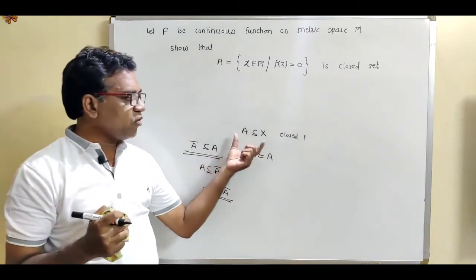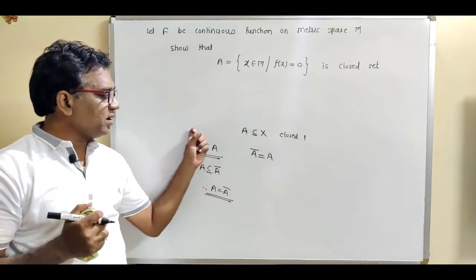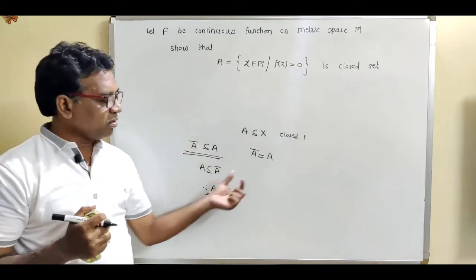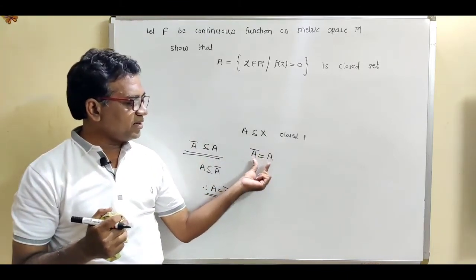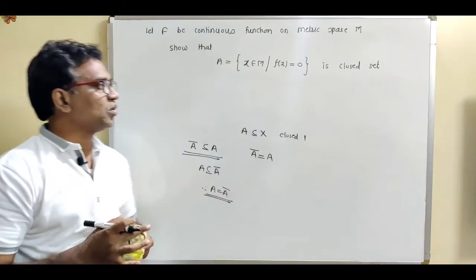A subset A of metric space X is said to be closed. Closed means A contains all its limit points, or we can write like this: A closure equal to A, then we can say that A is the closed set.